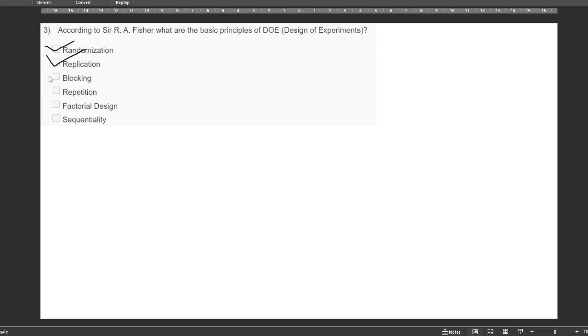Then blocking. Blocking means that if you have 100 specimens, you have to group them in a specific way, so that each lot or each group can be tested and the results can be reproduced. So these are the three principles defined by R.A. Fisher for the design of experiments. Repetition is just like replication. Factorial design and sequentiality are a little more advanced things for the design of experiments, but R.A. Fisher only discussed these three things.